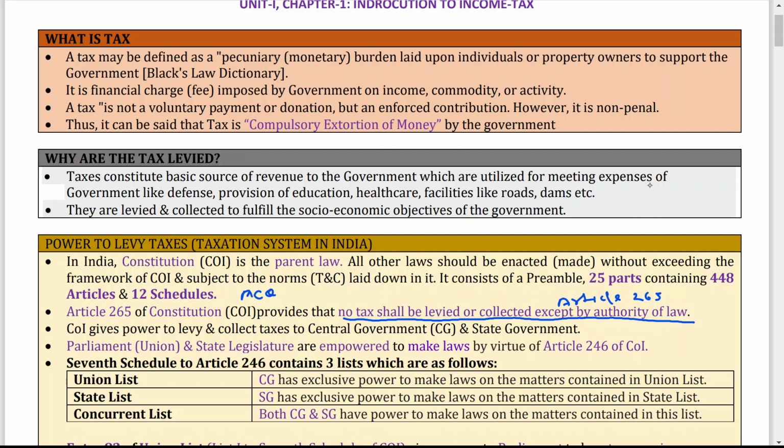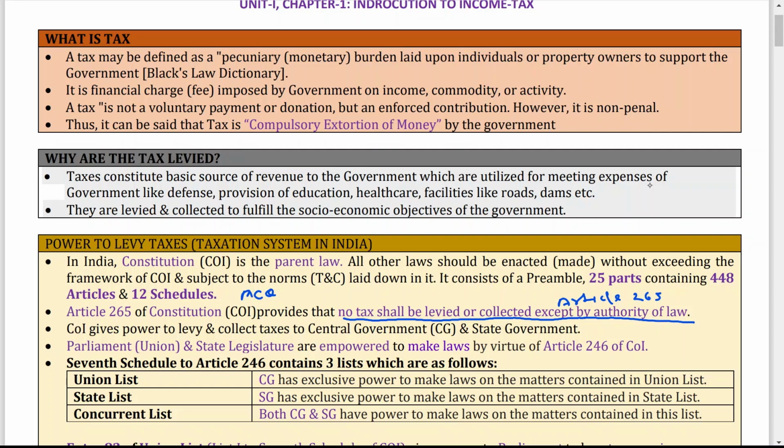They can make laws related to tax and collect tax from the people. Nobody else can collect tax. Like you and me can't collect taxes from the people, because the Constitution has not given us the power to do so. So you have to keep that in mind.